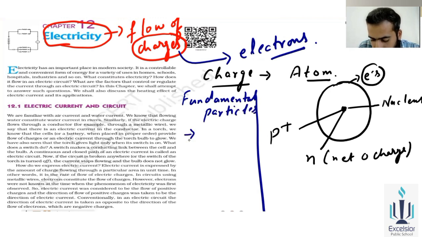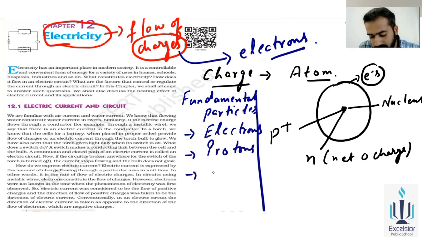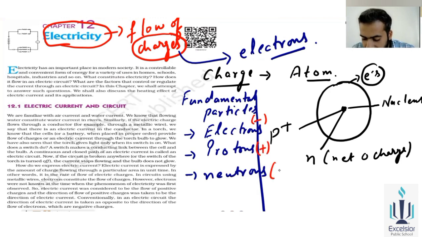Basically three fundamental particles are there. First is your electrons, second is your protons, and third is your neutrons. You also know that electrons are of negative charge, protons are of positive charge, and neutrons have net zero charge.